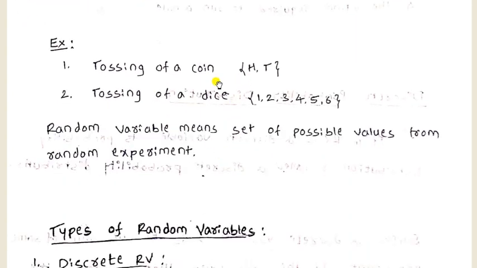tossing up a coin. So possible results are either head or tail. Tossing up a dice, possible results are 1 to 6 here. Random variable means the set of all the possible values from the random experiment. Or we can also use the example that in any match there are 3 possibilities: win the match, lose the match or draw the match. Only these 3 things will happen.